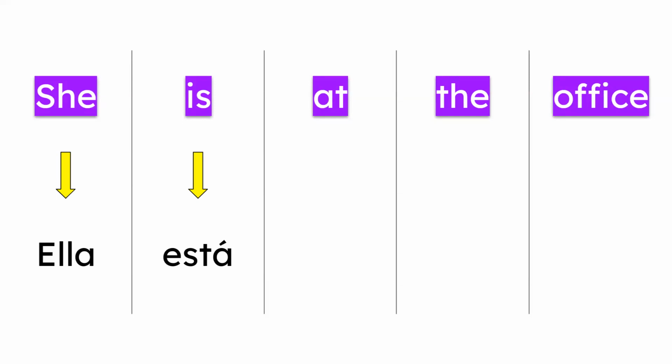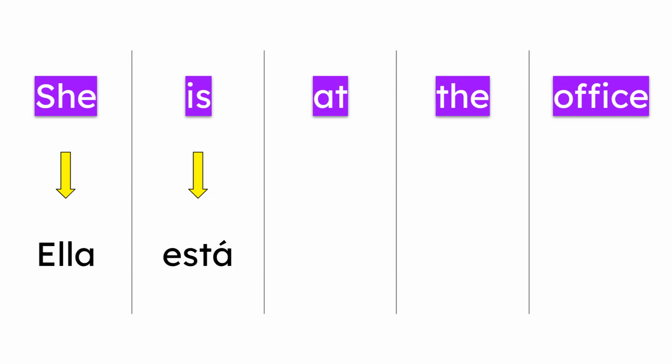So far we've learned that in and on are en in Spanish. Do you know what they have in common? Well, they both indicate location or position. And here, in this sentence, at is actually doing the same.